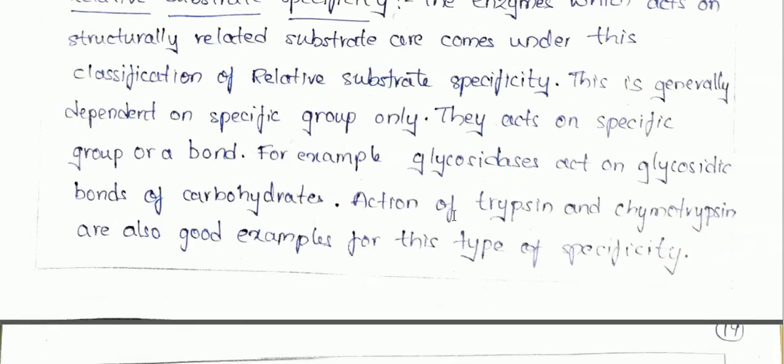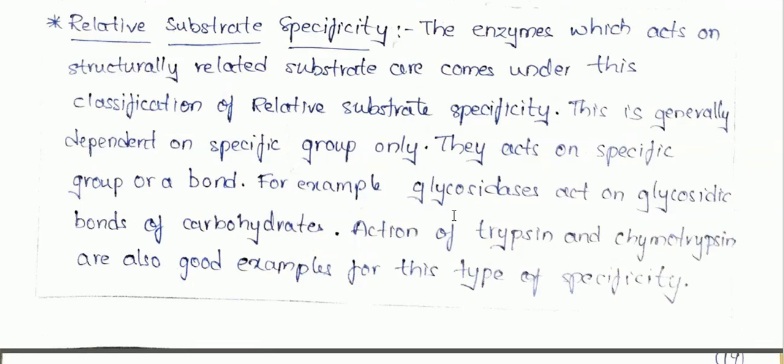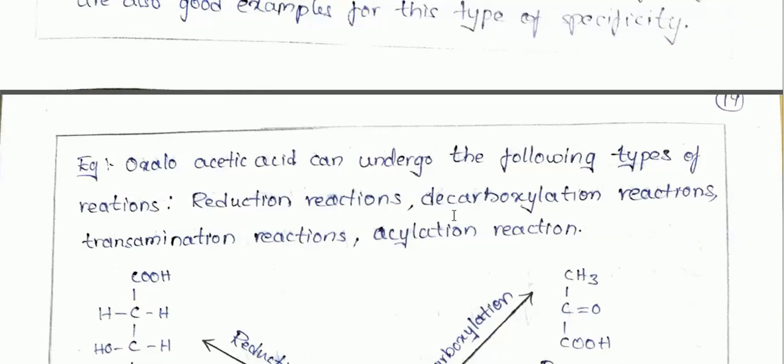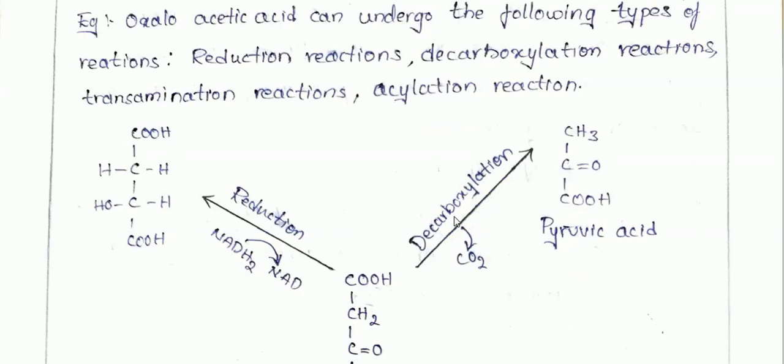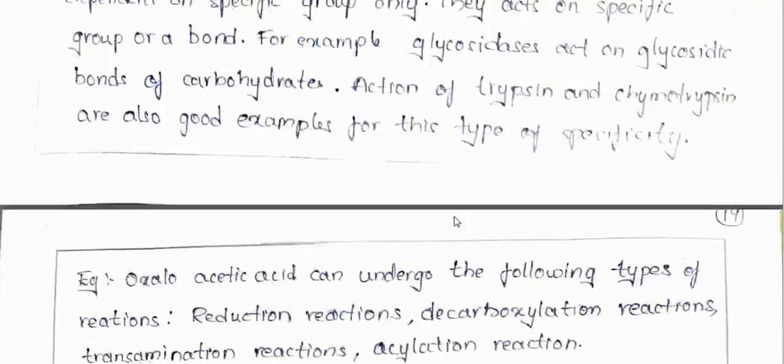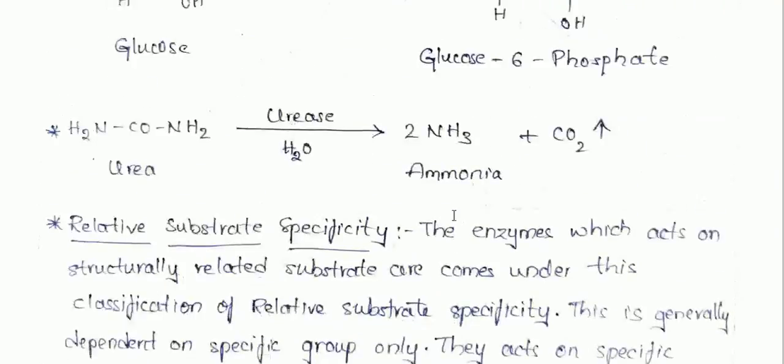An example you can see is trypsin and chymotrypsin. These are the two examples for relative substrate specificity. And also oxaloacetic acid can undergo reactions like reduction, decarboxylation, transamination and acylation. So this can also be one of the examples.